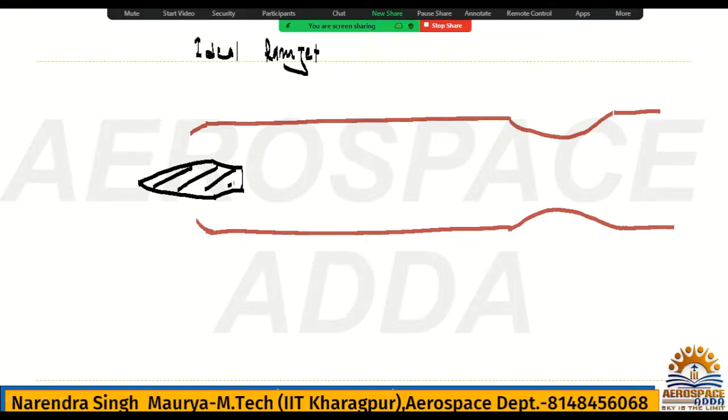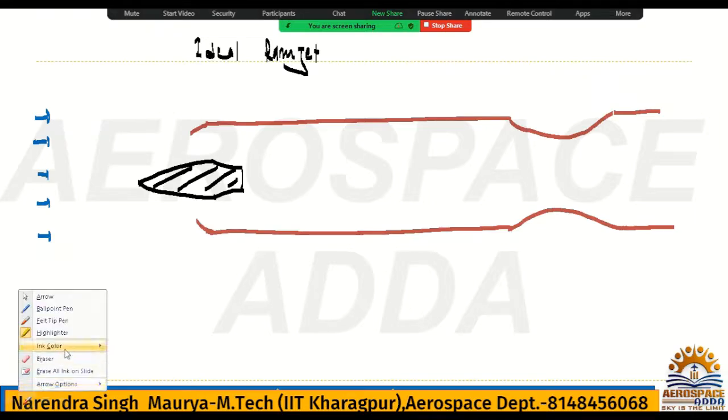This is the spike shape. Now we'll give the numbering. Suppose the air is coming like this. Here we have the free stream velocity, and the free stream condition. Let me first draw all the components, then we'll go for the numbering.